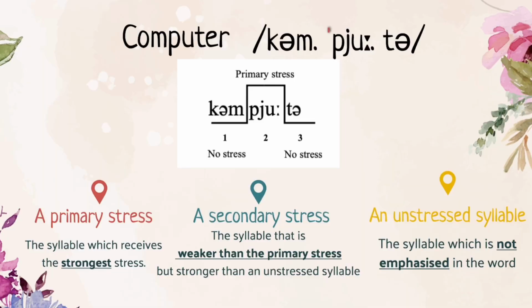Let's have a look at another example, a very simple word that we know nowadays: computer. So now you know that in the word computer, the primary stress falls on the second syllable, pu, which receives the strongest stress. However, in this word, we don't have a secondary stress. So please note that a secondary stress is not necessary, it's not required to be found in every word. Some words might have just a primary stress and unstressed syllables.